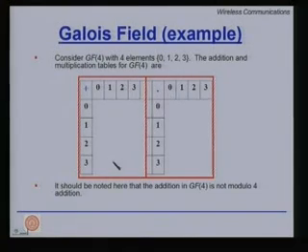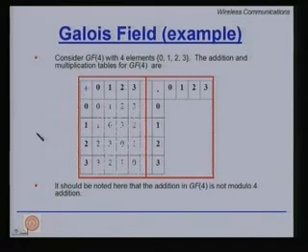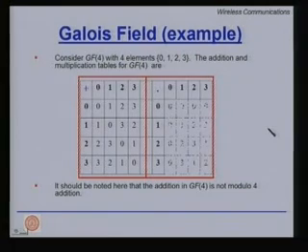So let us first look at the addition table. Clearly, if you add something with the 0, you get back the same element. So these two rows and columns are fixed, and then you have, for example, 2 plus 2 is 0. So this is the definition of an addition table, and similarly you can have the multiplication table.